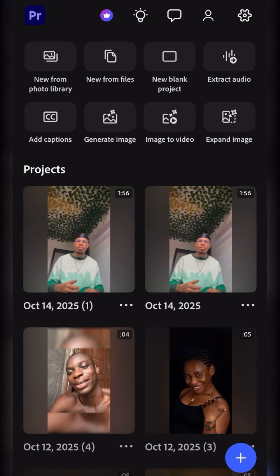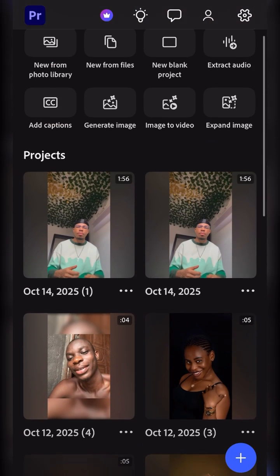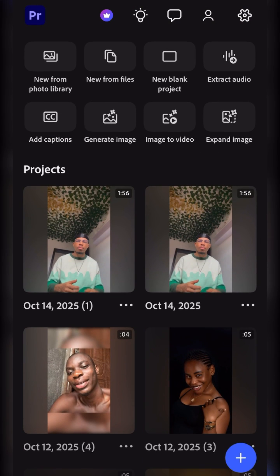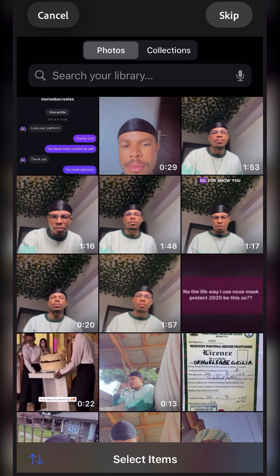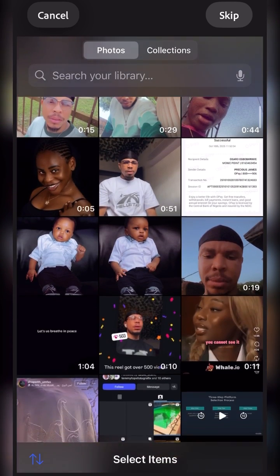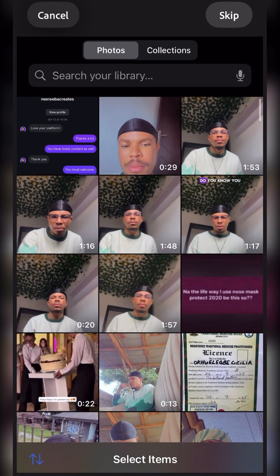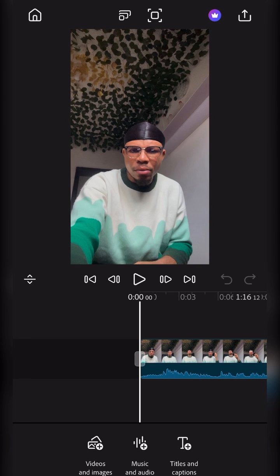For those of you who want to listen, the app to use is Premiere Pro. Premiere Pro just released the mobile version of video editing. We only had the PC version, but they have released a mobile version, and this is how the interface is. The beautiful thing is that it's absolutely free. Though they have a paid version, you can use any of their features for free. So let me show you how you can control the voice.